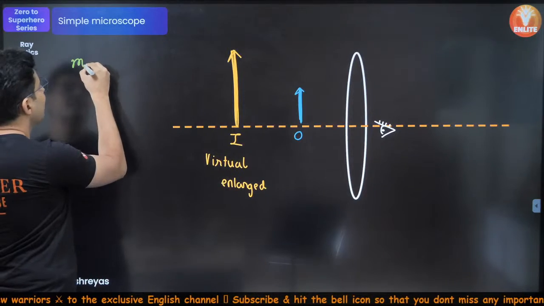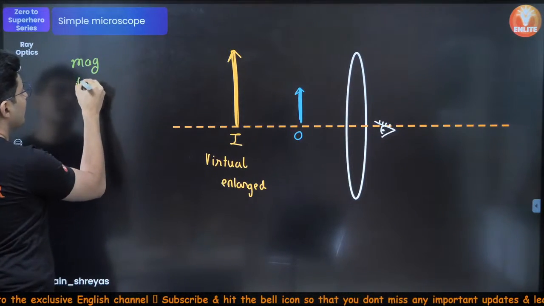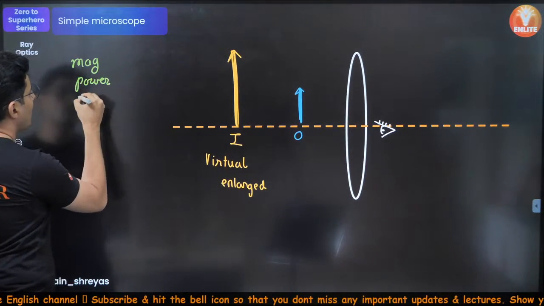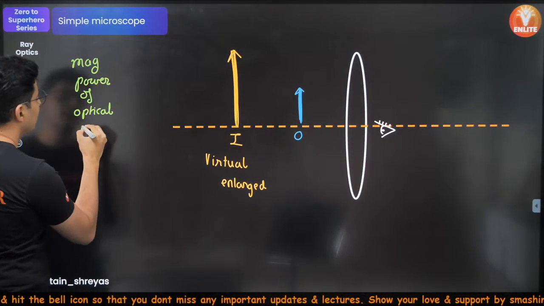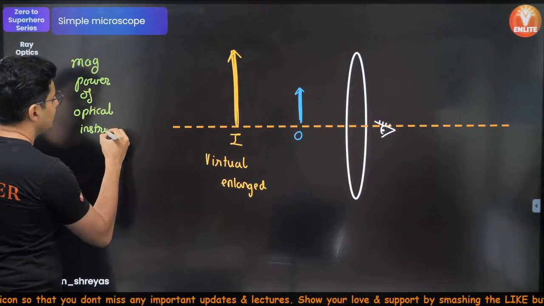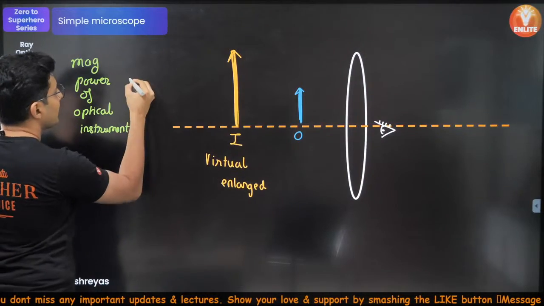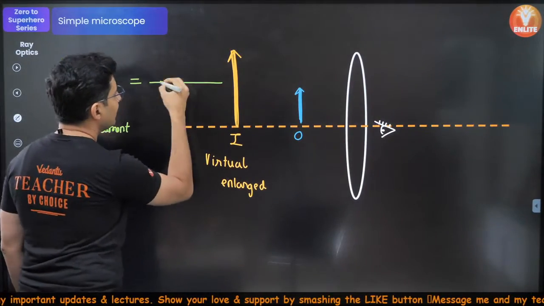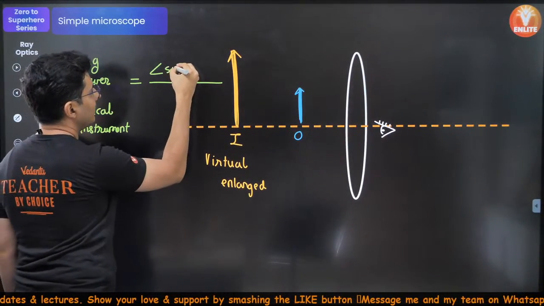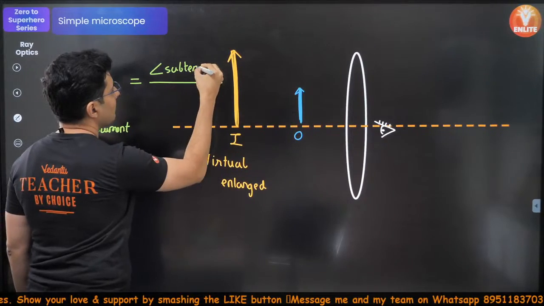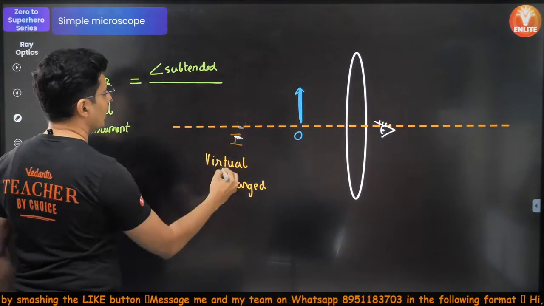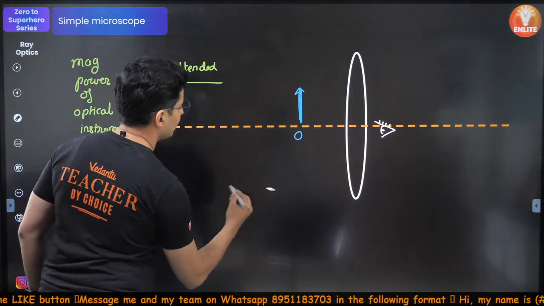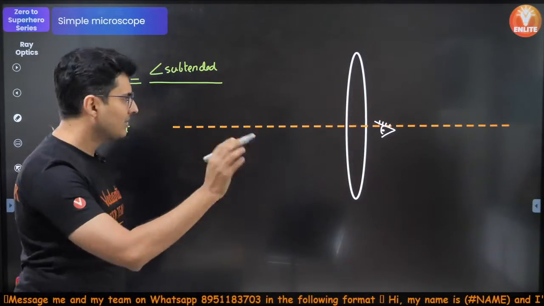So magnifying power of an optical instrument is basically the angle subtended. Okay, I think I need to get rid of this now. I don't have space, sorry guys. But this diagram is there on the next slide, don't worry.